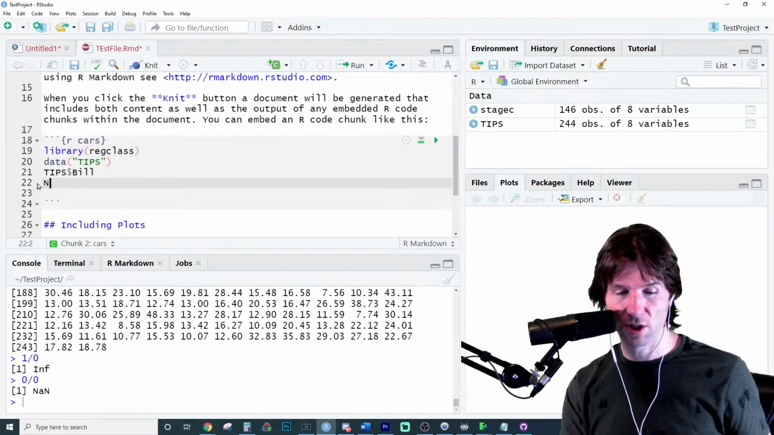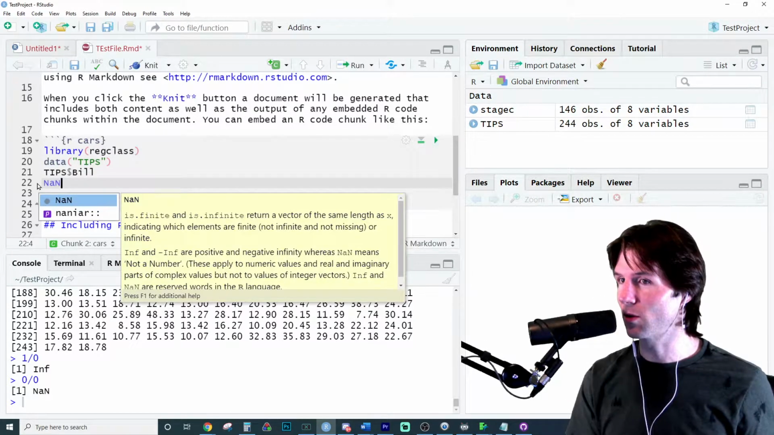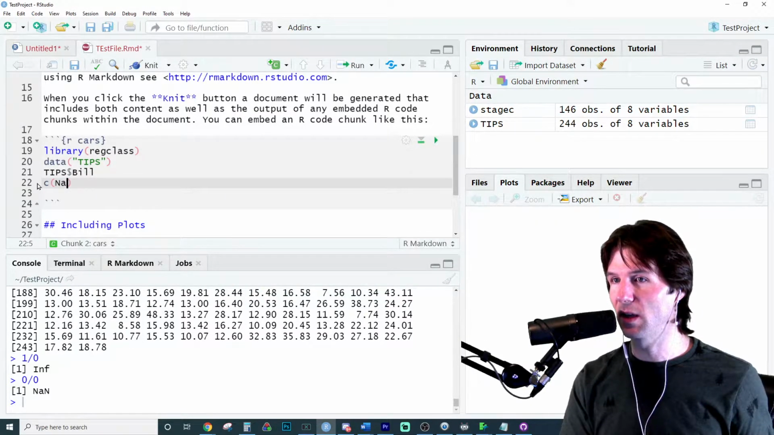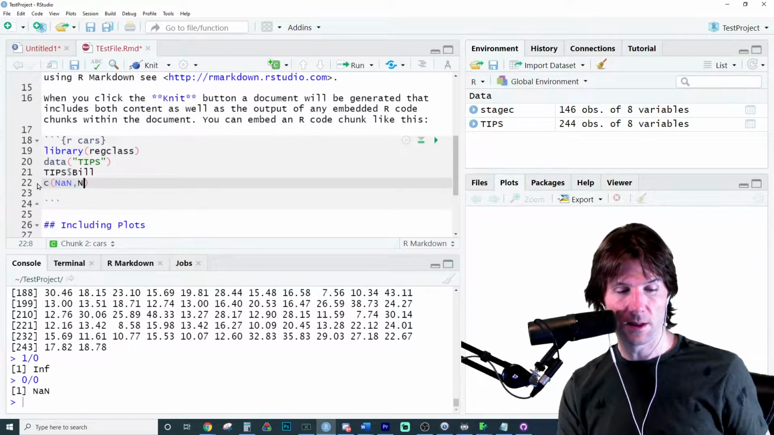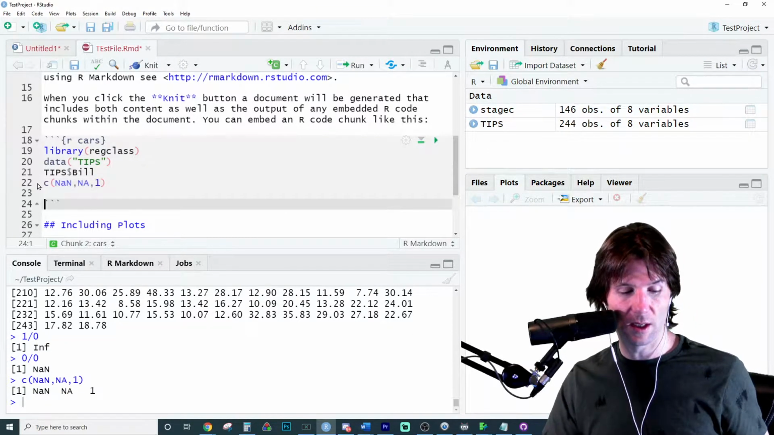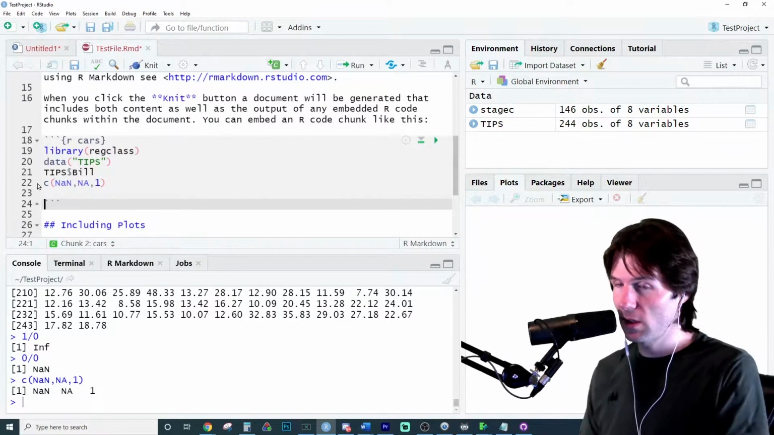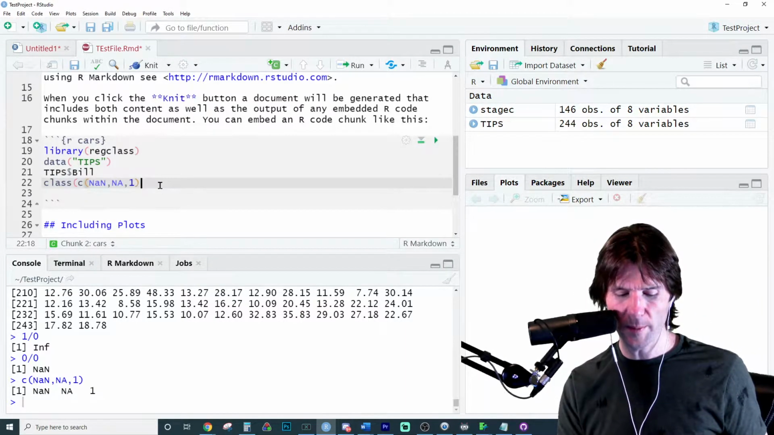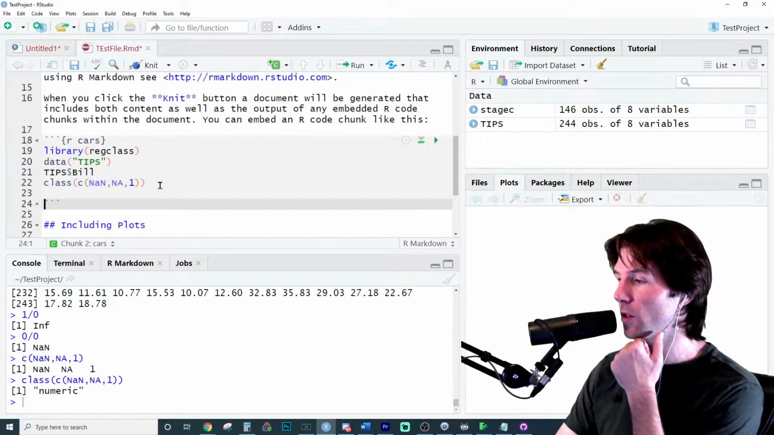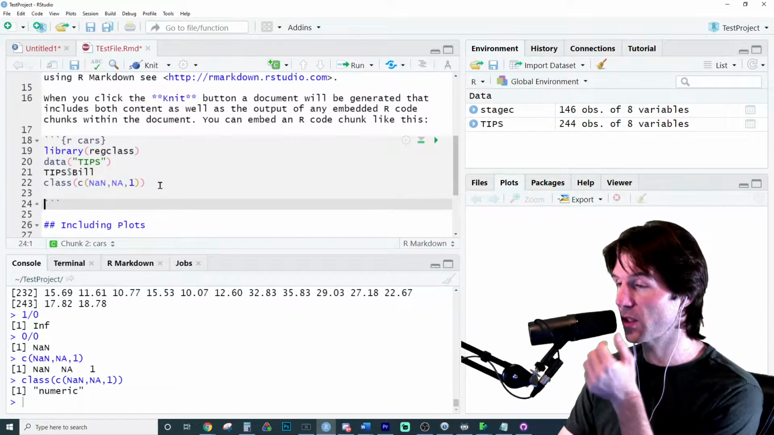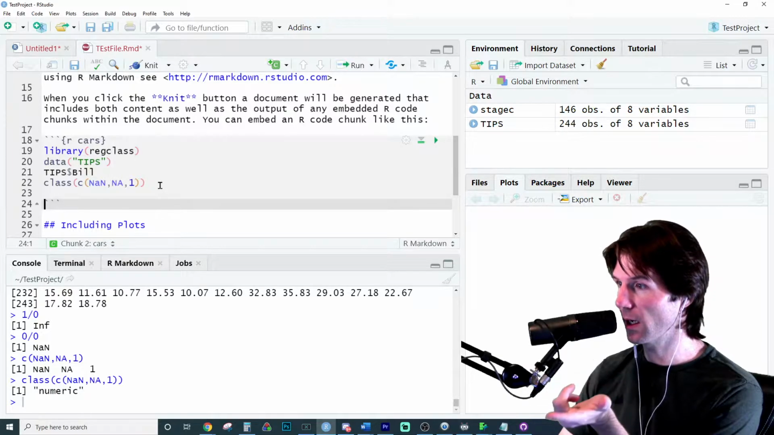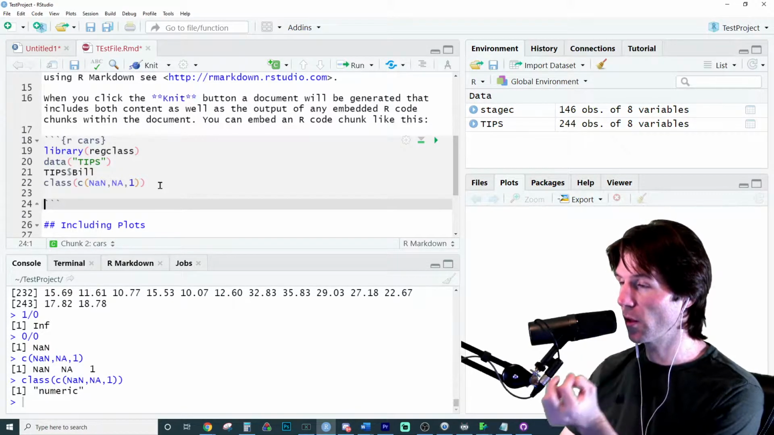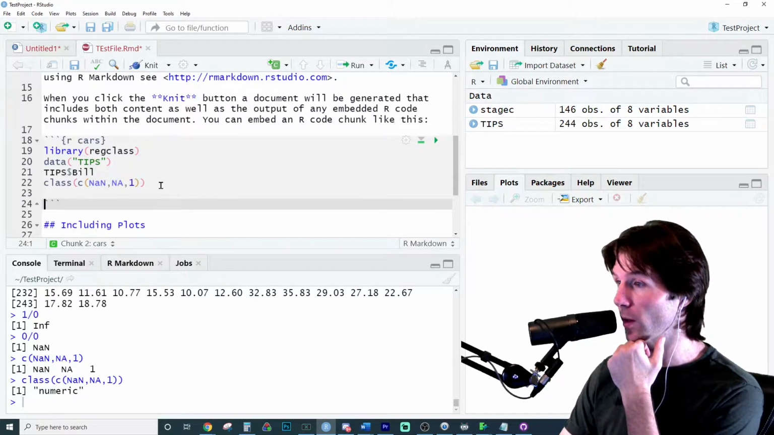And notice how it changes colors. That means it's a special character inside of R. So we could say the first thing in this vector is not a number. The second thing is missing. And the third thing is 1. So this can still be a numeric vector. It's just the first thing in that vector is not a number, the second thing is missing, and then the third thing is the numeric value 1.